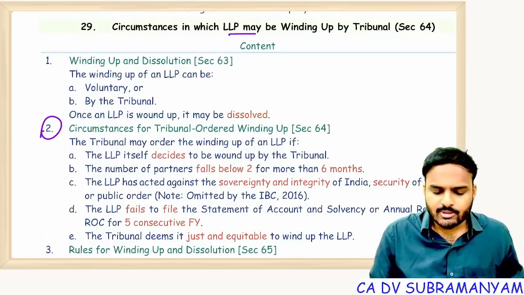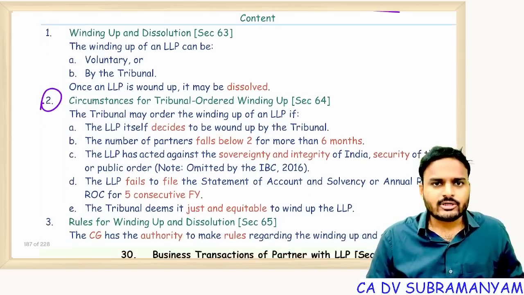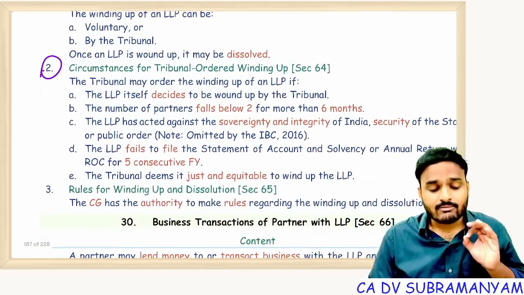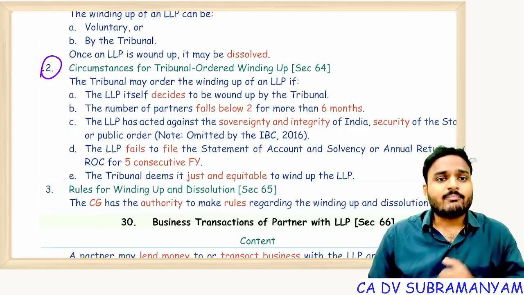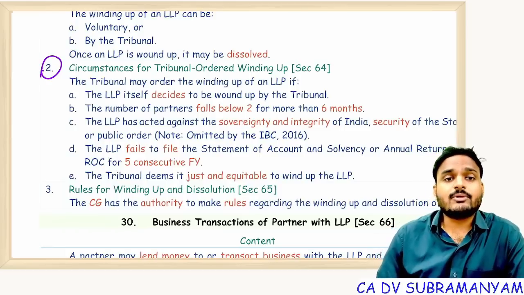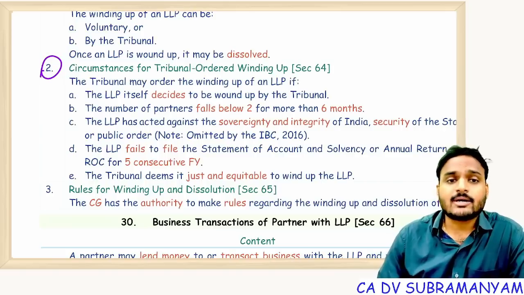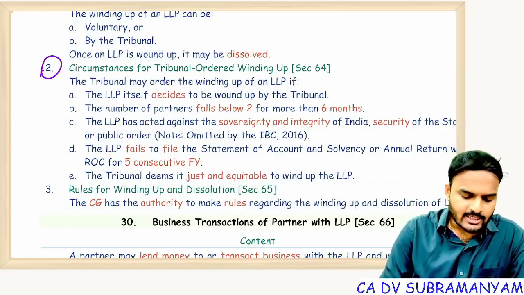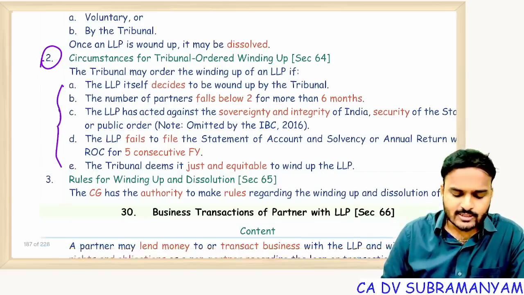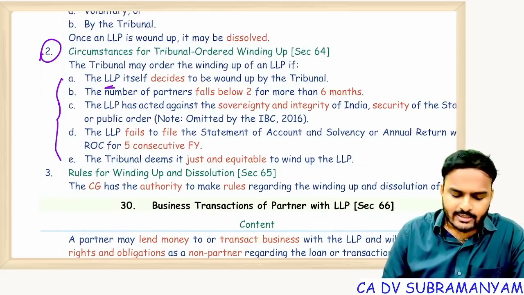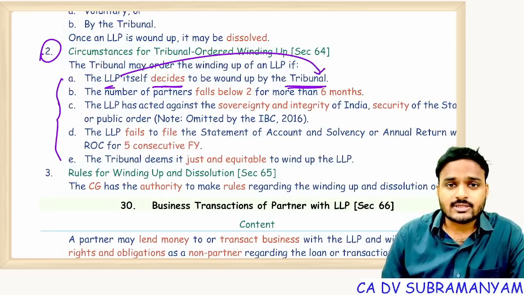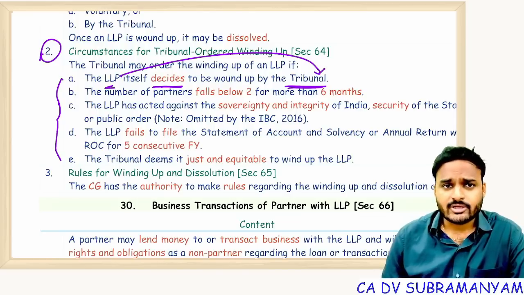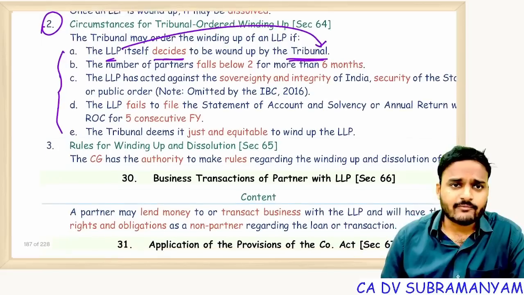Circumstances in which LLP may be wound up by tribunal. So tribunal is having a power to order for winding up of LLP. So when will tribunal pass such orders? In these 5 cases, tribunal may pass such orders. What are those cases? LLP itself decides to be wound up by tribunal. LLP is filing an application with tribunal. Come on, sir, liquidate us. Now tribunal may pass an order for winding up of LLP.